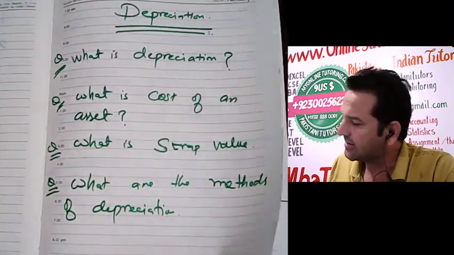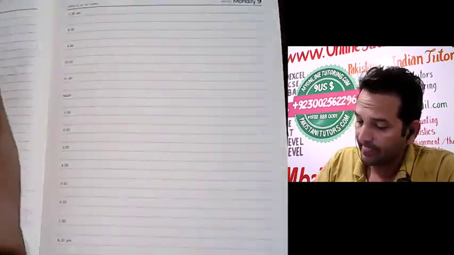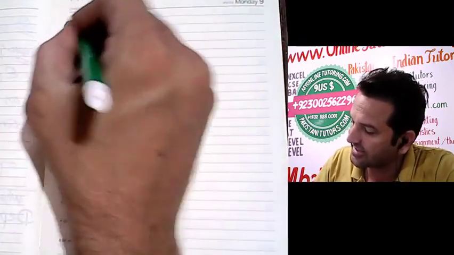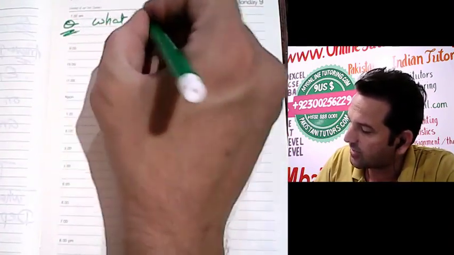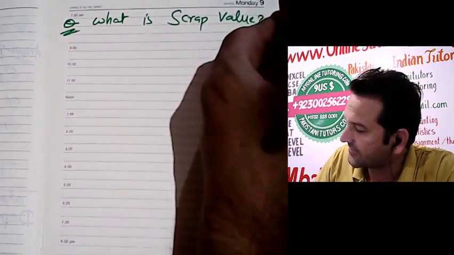Now what depreciation is, and what the cost of an asset is, is done. Now what is the scrap value?